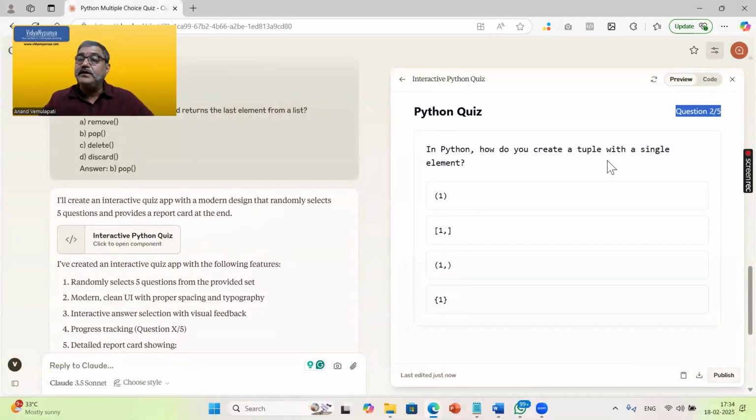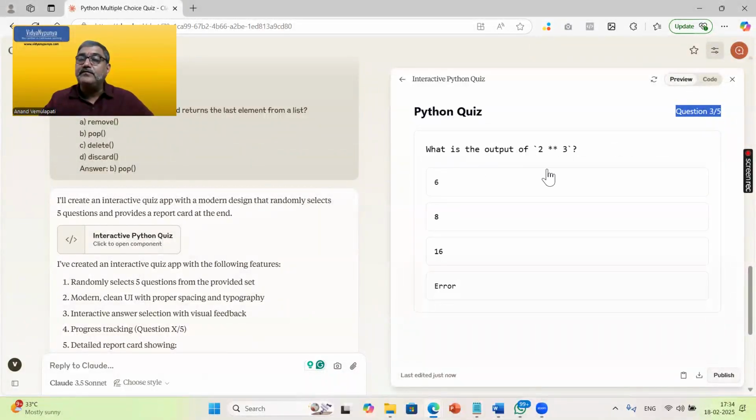In Python, how do you create a tuple with a single element? I want to create a tuple with one element. A tuple uses these brackets, I believe. Again, you don't have to worry, I'm just selecting some choices randomly. Okay, I will select this.